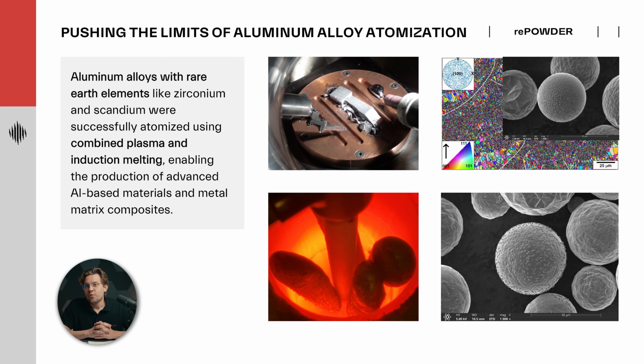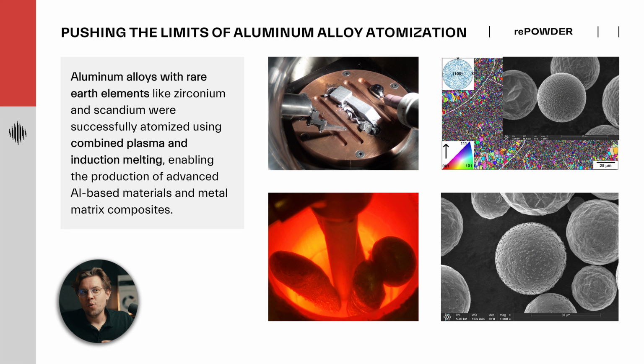Aluminum with rare earth elements. In here, we employed both capabilities of plasma and induction melting. First, a master alloy was created via arc melting. So aluminum, rare earth elements and zirconium was homogenized into the master alloy. Later on, it was introduced into the crucible in induction and diluted with pure aluminum.